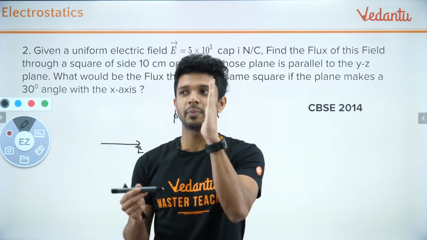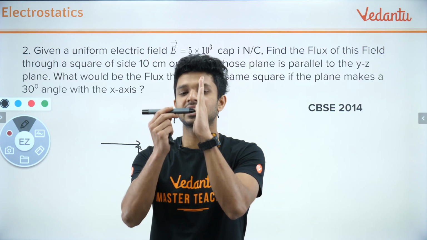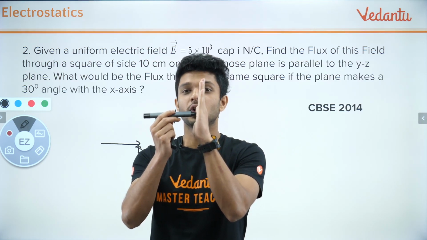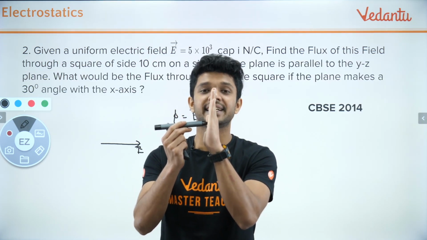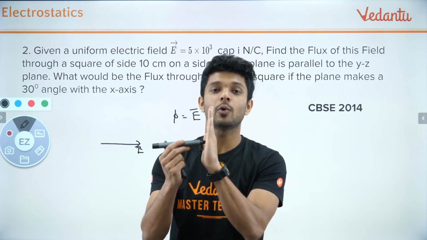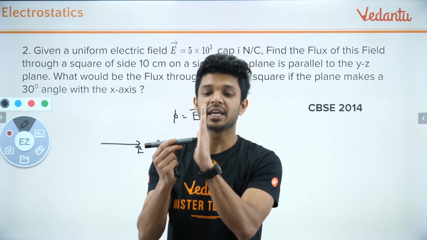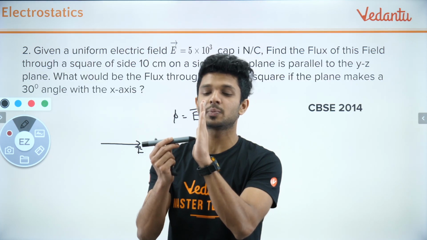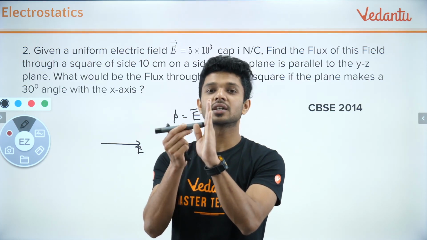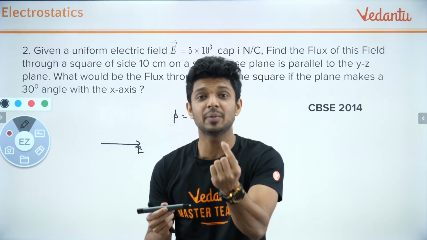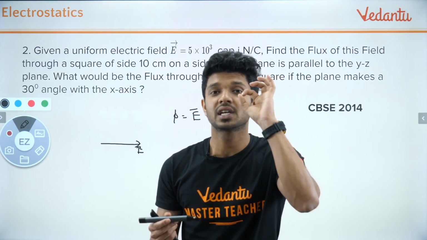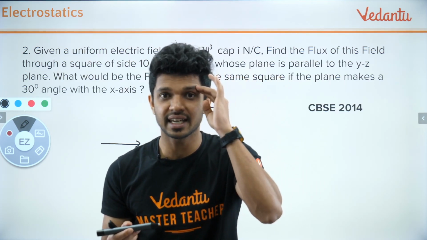If this is the plane and these are the electric field lines passing, what will be the angle between the area vector and the electric field? The area vector direction is perpendicular to this plane, which means it will be along the electric field line, so the angle between them in this case is 0. You must understand that.